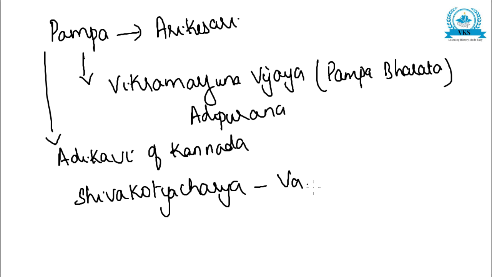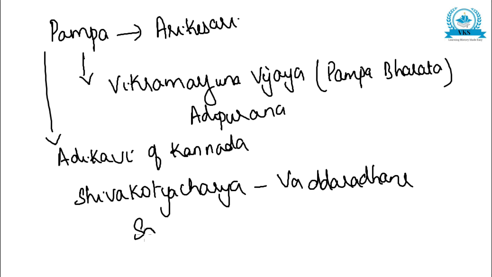He wrote the book Vaddaradhane. So this was another important contribution in literature during that time, and Shivakotyacharya's Vaddaradhane is called the first prose work of Old Kannada.